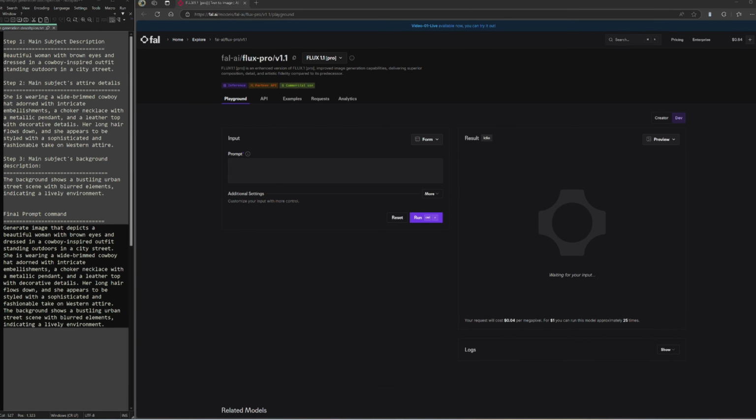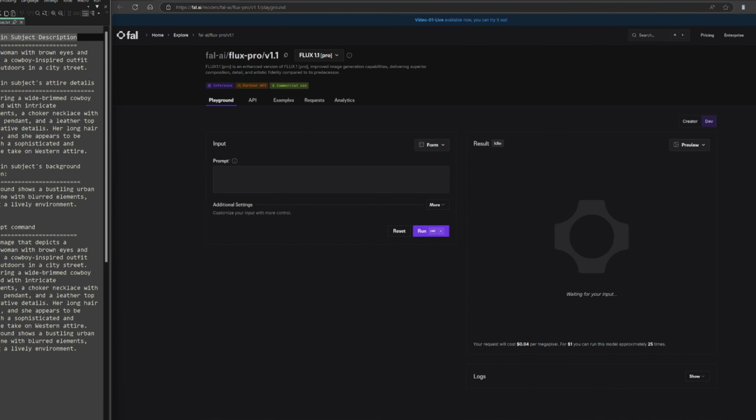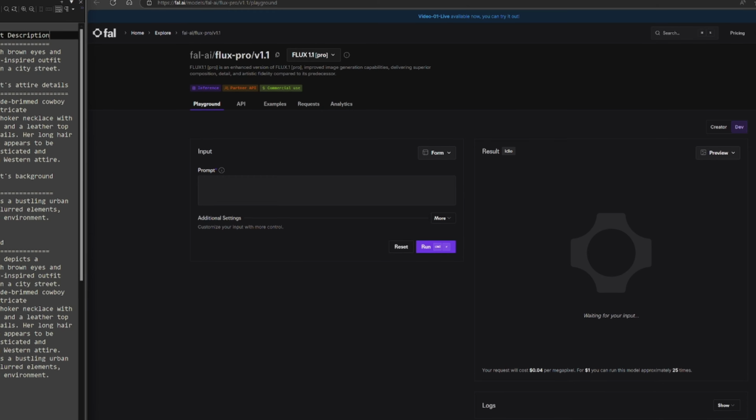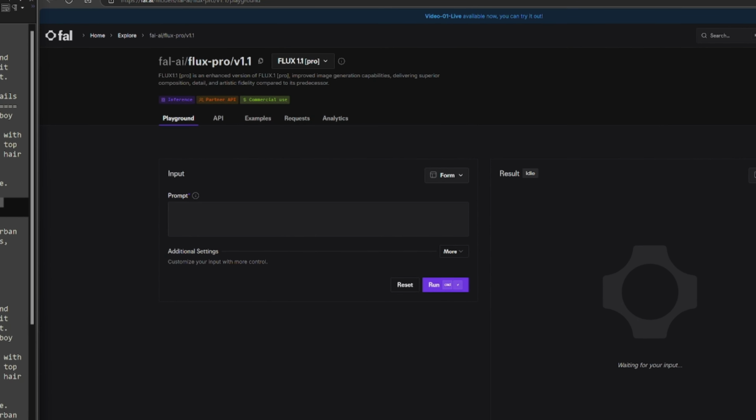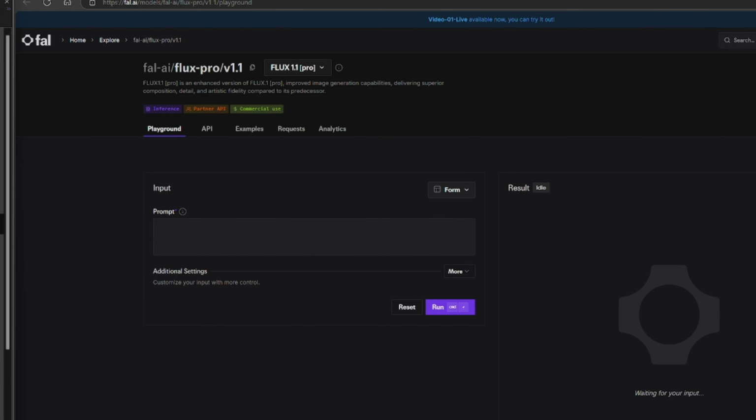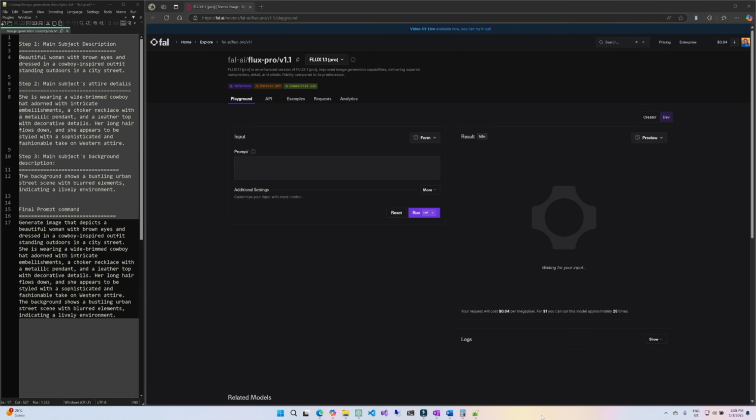Alright, I am using the fal.ai website. It requires a GitHub account, but you can use ChatGPT, Microsoft Copilot, or any other image generator which suits your need. The reason for using fal.ai is that it has fewer restrictions. Let's focus on how to do it.